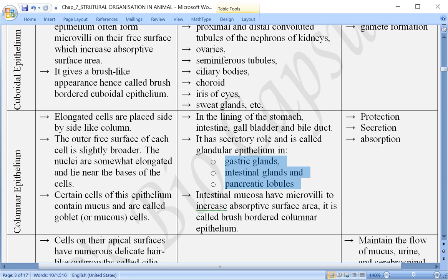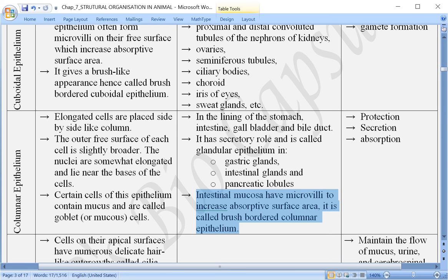Small parts or small lobes are created, and lobes are further divided into smaller divisions, which are called lobules. Coming to the intestinal mucosa, that is, the inner wall of the intestine, they have microvilli. Earlier I discussed the microvilli, which increase the surface area.